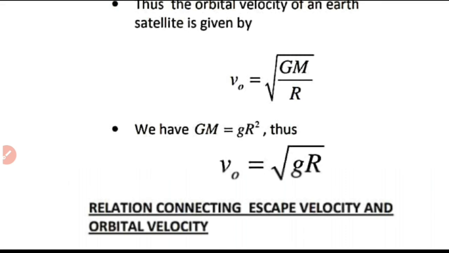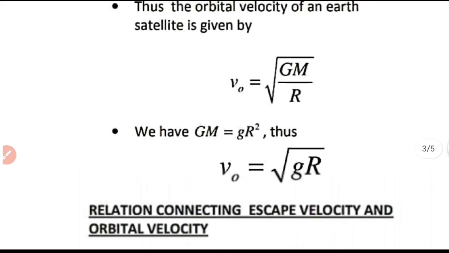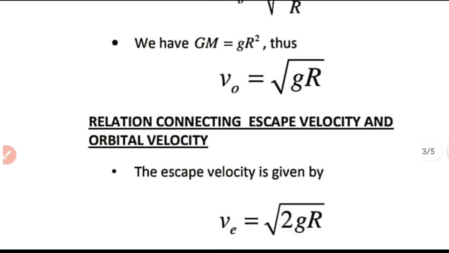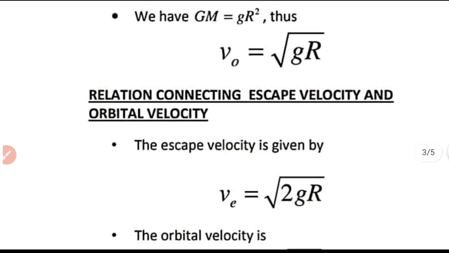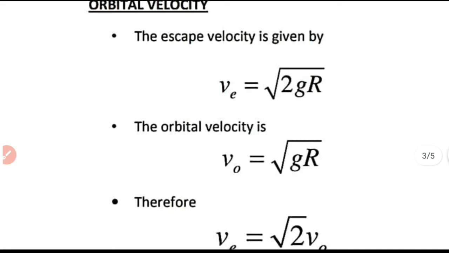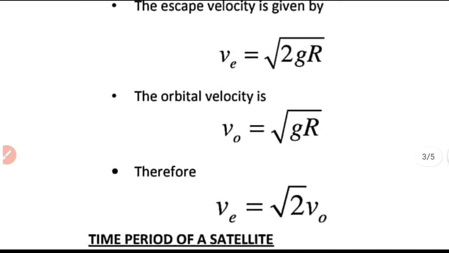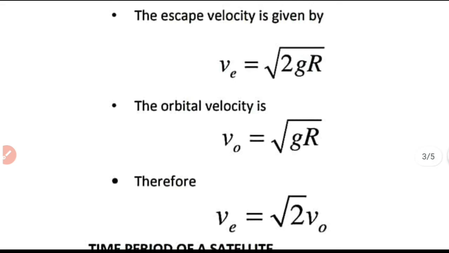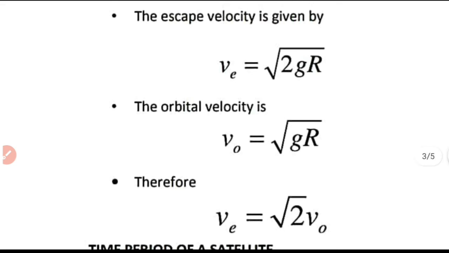Now we already discussed escape speed, that was root 2 gr. So we can relate the escape speed and the orbital velocity of the close orbit. We have ve is equal to root 2 into v0. That is the relation between escape velocity and orbital velocity of the close orbit.